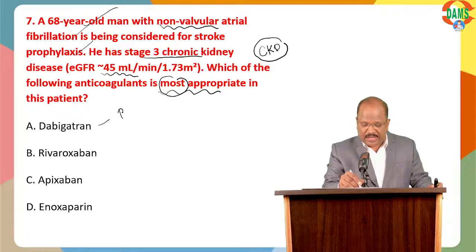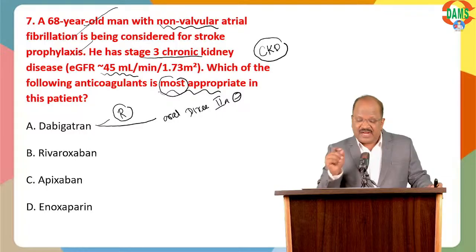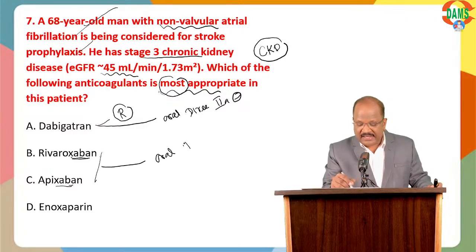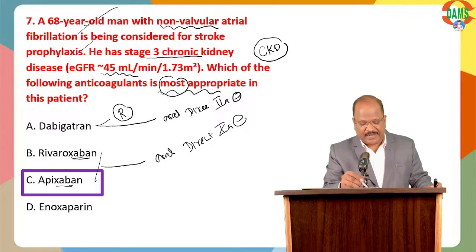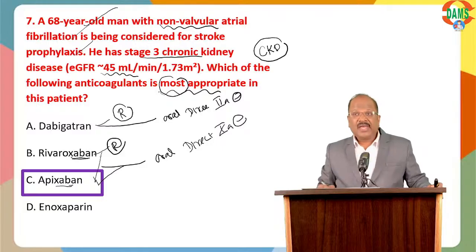Dabigatran undergoes renal excretion, so it is not good for this case. You should know dabigatran is an oral direct 2A inhibitor. That's not good. Rivaroxaban, apixaban: those drug names ending with Xa are orally given direct 10A blockers. In this, apixaban may be preferred in CKD. So the answer to the question is option C, whereas rivaroxaban undergoes maximal excretion through the kidney.